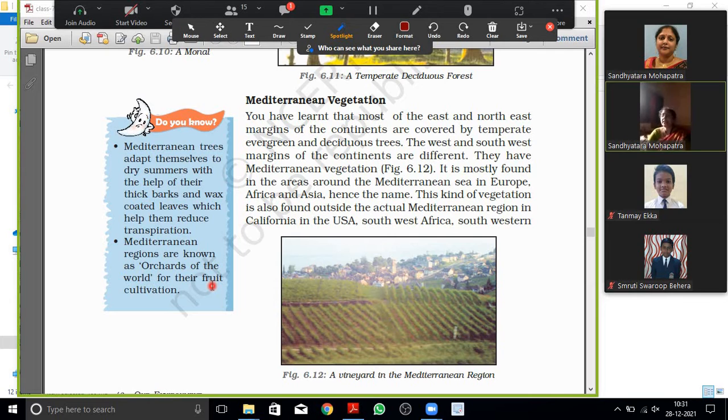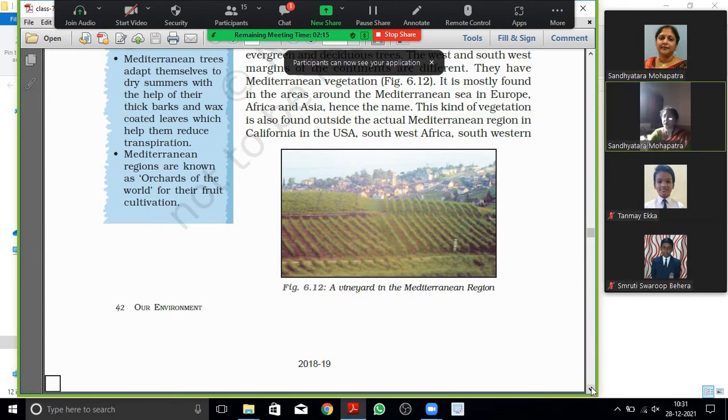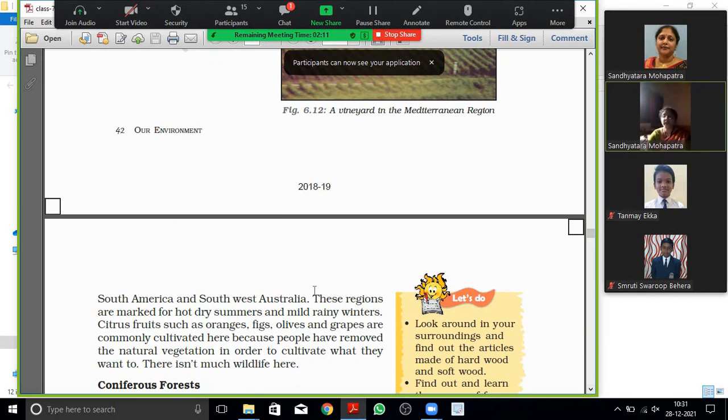This kind of vegetation is also found outside the actual Mediterranean region, in California in the USA, Southwest Africa, the southwestern part of South America and Southwest Australia also.